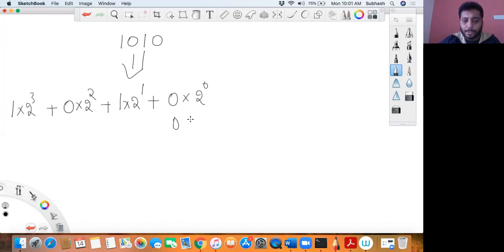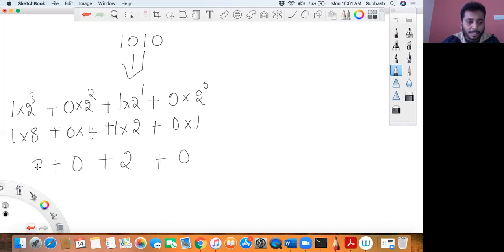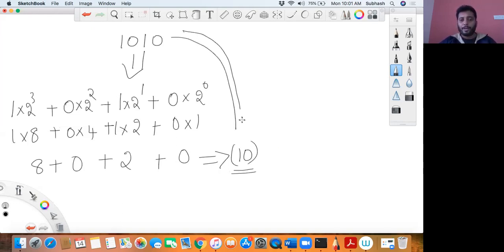So this will become 0 into 1 plus 1 into 2 plus 0 multiplied by 4 plus 1 into 8, right? So then what will happen? This will become 0 plus 2 plus 0 plus 8. So 8 plus 2 becomes 10. So this is your decimal number system. This is 10. Okay, this is binary. This is the binary equivalent of 10.